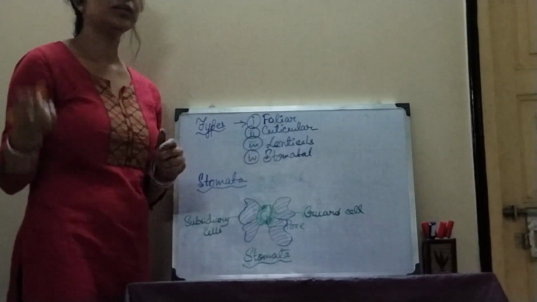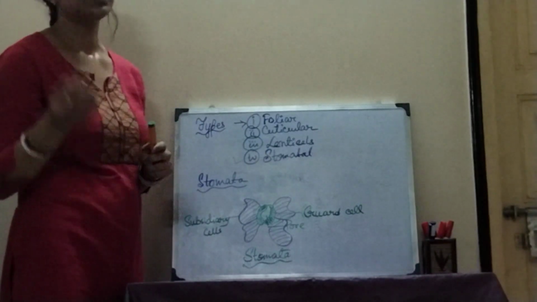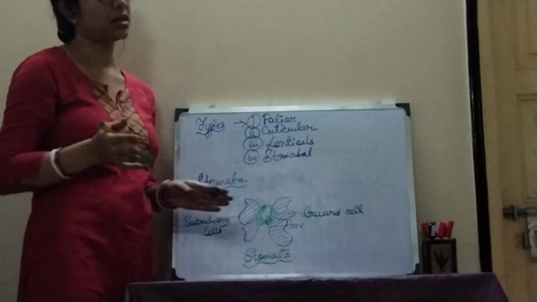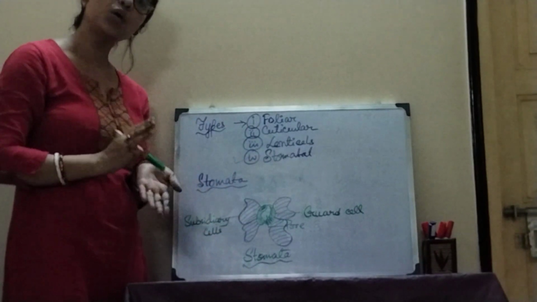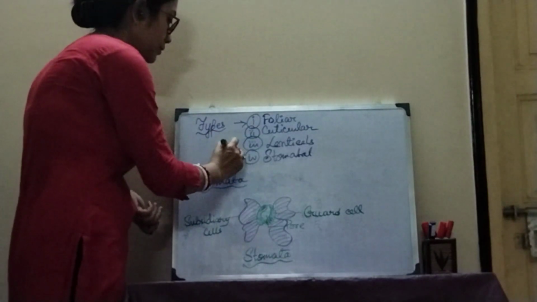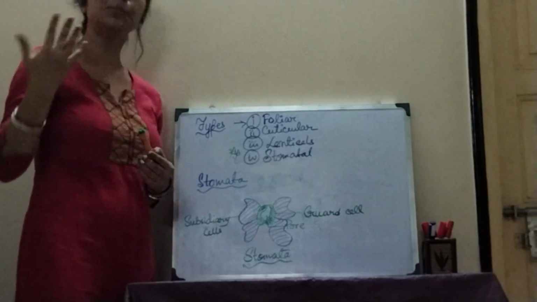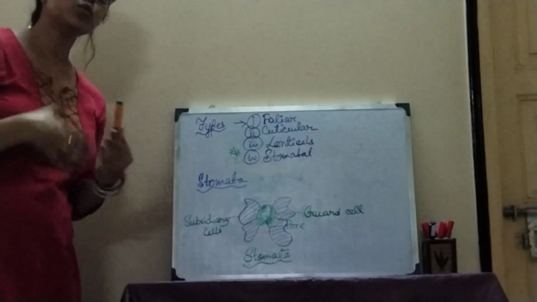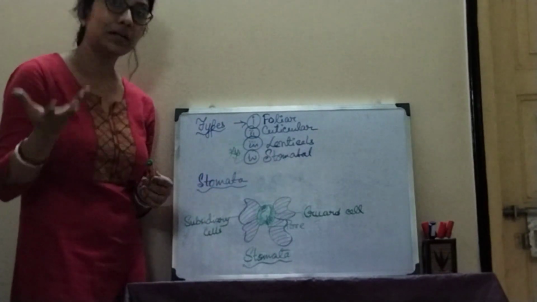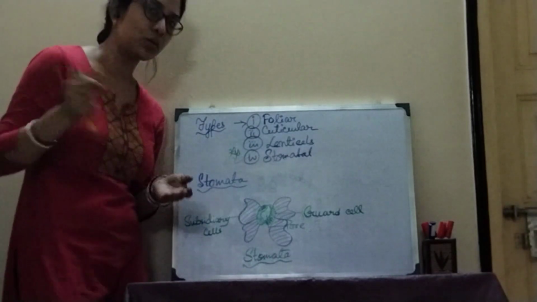Let's now come to the last and very important part, which is stomatal transpiration. About 95% of transpiration will happen through the stomata. We already have mentioned that. So this very important and very popular process of transpiration will happen through the stomatal pore. Let's come to the stomata, how it is formed, what the main types of it are, and how it is present in the plant, and let's discuss details about it.